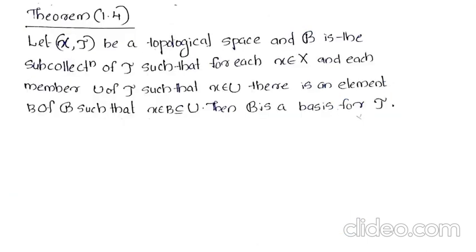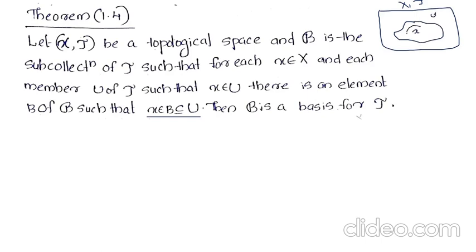Let X tau be a topological space and B be a subcollection of tau such that for each X in X and each member U of tau such that X belongs to U, there is an element B of B such that X belongs to B subset of U. So then we have to prove that B is a basis for tau. That is, let X tau be a topological space and for each U belongs to tau with X belongs to U, there is a member B from B such that X belongs to B subset of U. Then we have to prove that such collection B form a basis for tau.